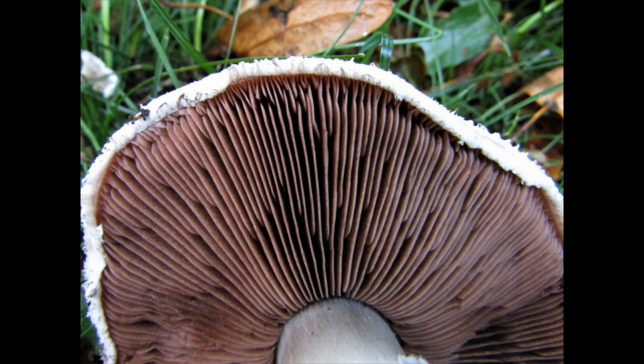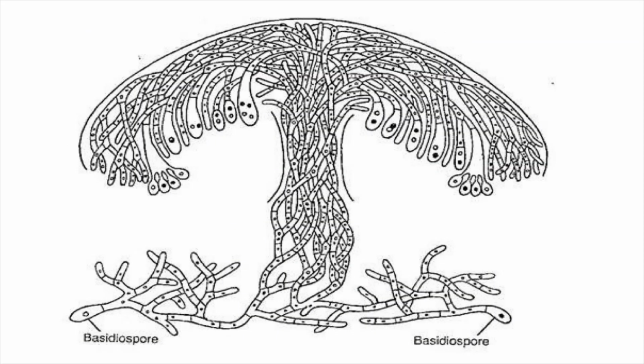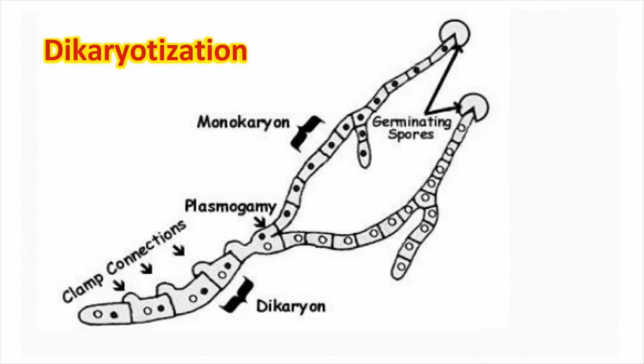So thus the basidiocarp or the fruiting body of mushroom is made up of the basal region called vulva, or also called sac, a stem-like structure called stipe, and a cap called pileus. On the stipe, on the stem, there is a ring-like structure called annulus, which is nothing but the reminiscent of the veil, as when the basidiocarp is young, the veil covers the entire basidiocarp.